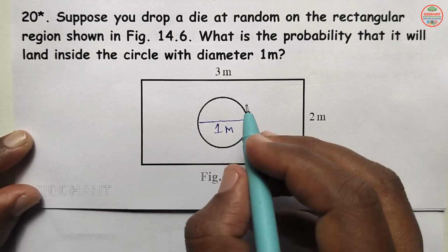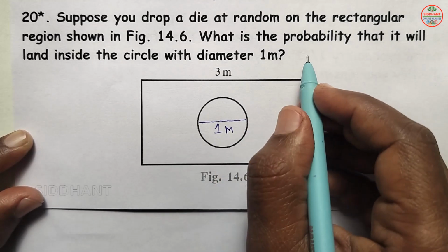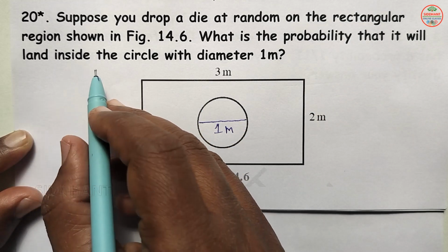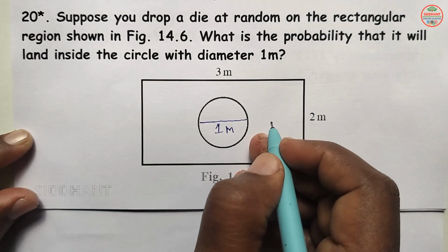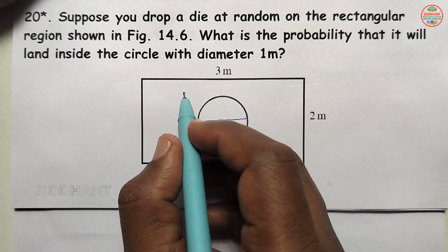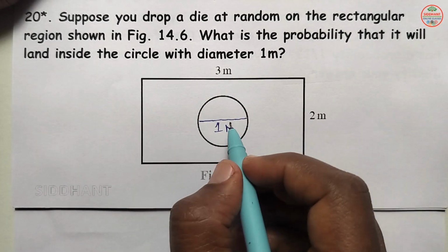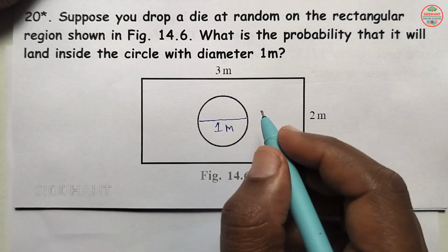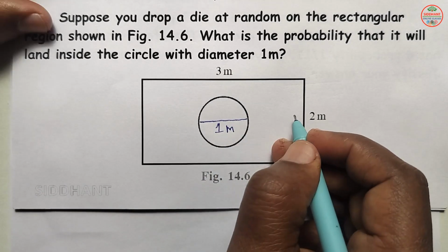Now when a die is thrown, what is the probability that it lands inside the circle? First we are going to find the area of the rectangle and the area of the circle, and then apply them in the probability problem.